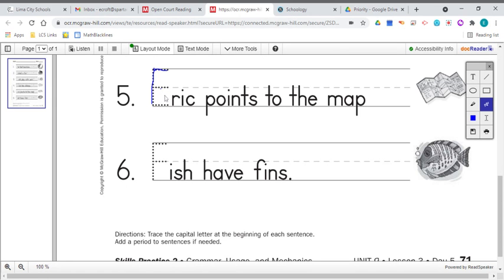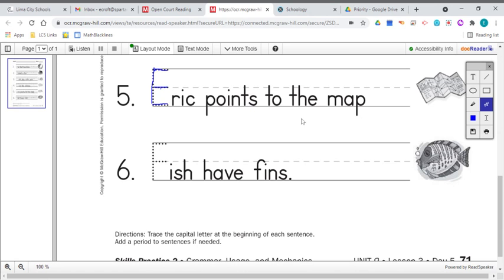Mine doesn't want to trace. There we go. There's one. Very tricky. Let's see. There we go. All right. I've got my E in Eric traced now. That was kind of tricky to do.